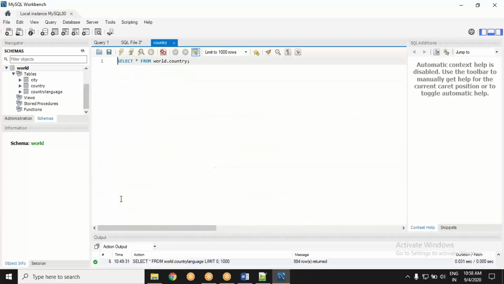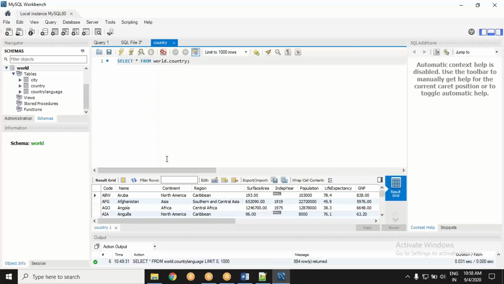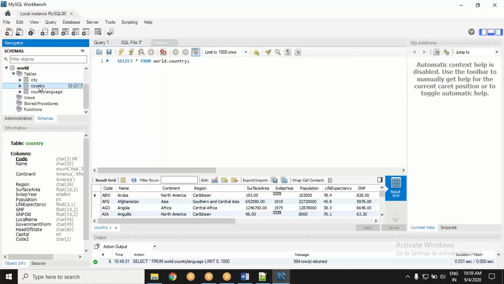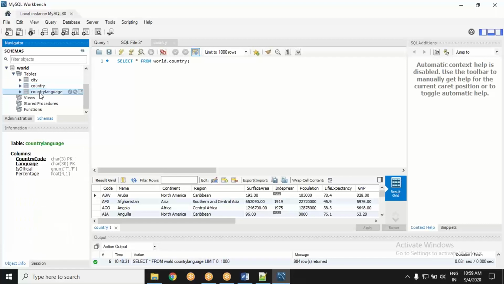Country table. Here is the country. Just click on the country, I don't need the table. Sir, same as country language. In this we are getting the columns at the bottom: country code, character 3, primary key; same as language, character 30, primary key.